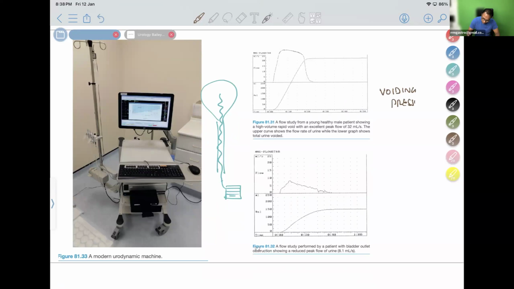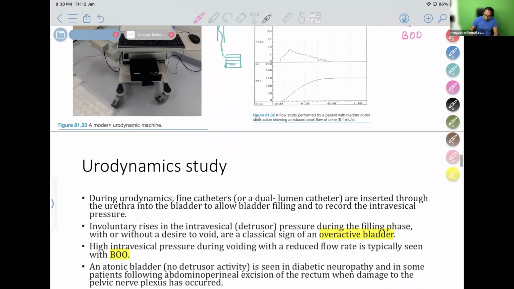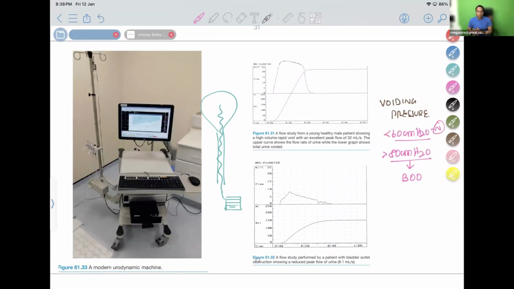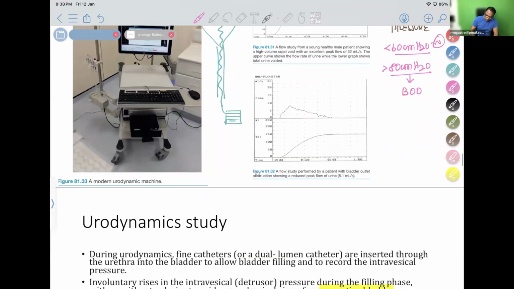So, when you are passing urine and you see how much the pressure is, normal pressure of bladder will be less than 60 centimeter water is normal. When you are passing urine and the pressure is more than 80 centimeter water, it is known as what? Less than 60 centimeter water is normal. When it is more than 80 centimeter of water, it is BOO. So you can find out with the help of this urodynamic study and uroflowmetry. Urodynamic study, you can find out everything about the bladder. Let me tell you one by one.